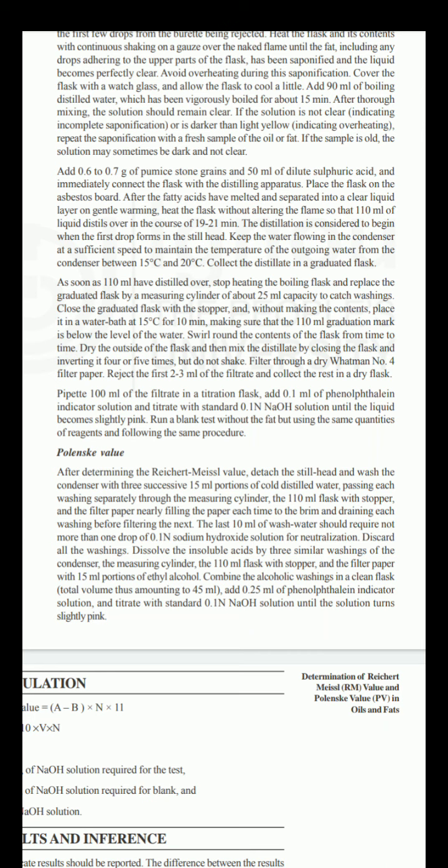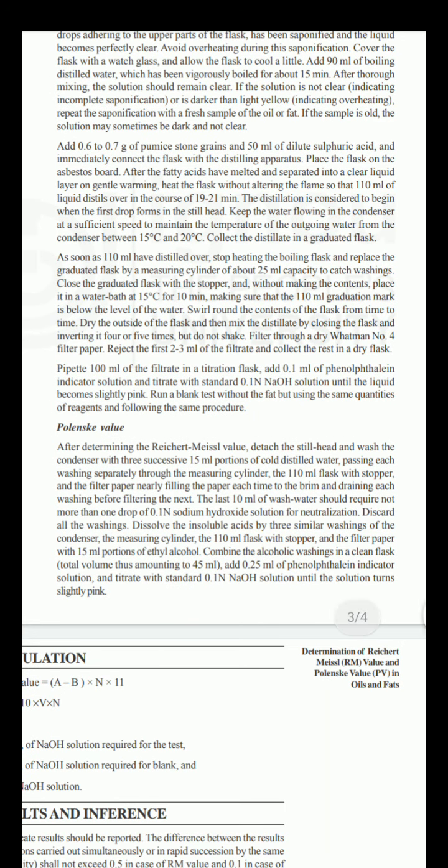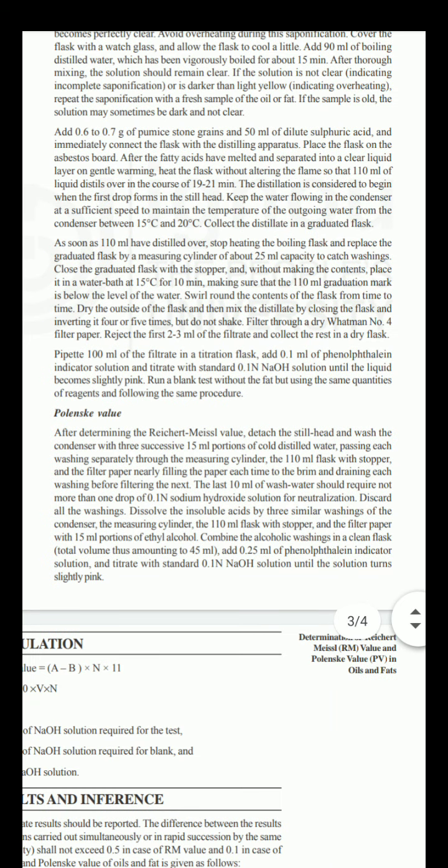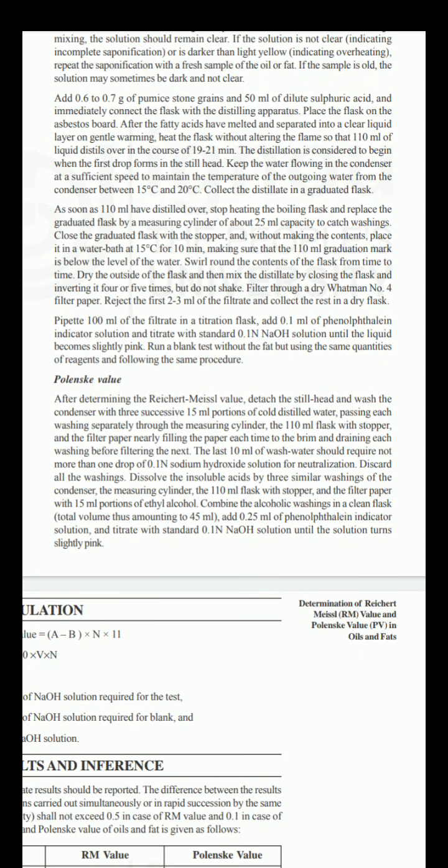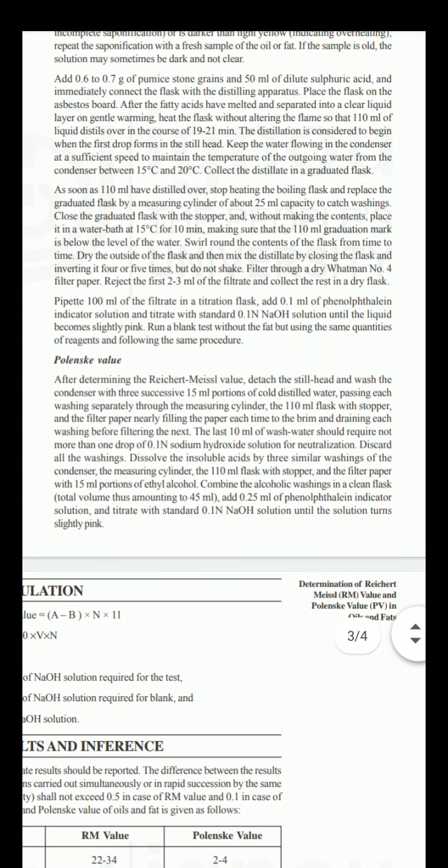Then add 0.6 to 0.7 gram of pumice stone grain and 50 ml dilute sulfuric acid. Then we have to add 0.6 to 0.7 gram of pumice stone grain, and then add 50 ml of dilute sulfuric acid, and immediately connect the flask with the distilling apparatus. Then we connect this flask to the distilling apparatus after adding the acid. Place the flask on the asbestos board. We have seen the asbestos board in the apparatus, below the A flask.